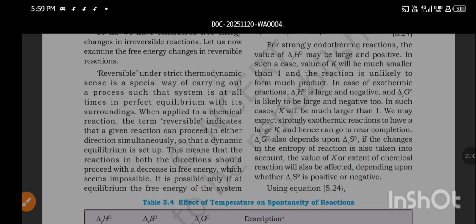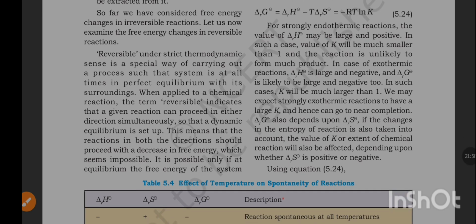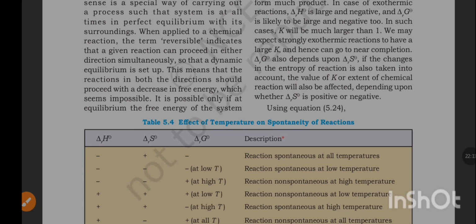Reversible, in the strict thermodynamic sense, is a special way of carrying out a process such that the system is at all times in perfect equilibrium with its surroundings. When applied to a chemical reaction, the term reversible indicates that a given reaction can proceed in either direction simultaneously so that a dynamic equilibrium is set up.